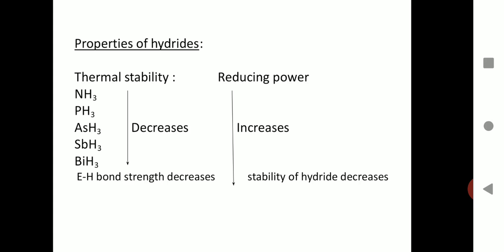Since the E-H bond becomes less and less stable as we move down the group, the release of hydrogen becomes easier from ammonia towards bismuthine, and hence the reducing power of the hydrides increases down the group from ammonia to phosphine to arsine to stibine and to bismuthine. So stability of the hydride decides the reducing power. The less stable the hydride, the more is its reducing power.